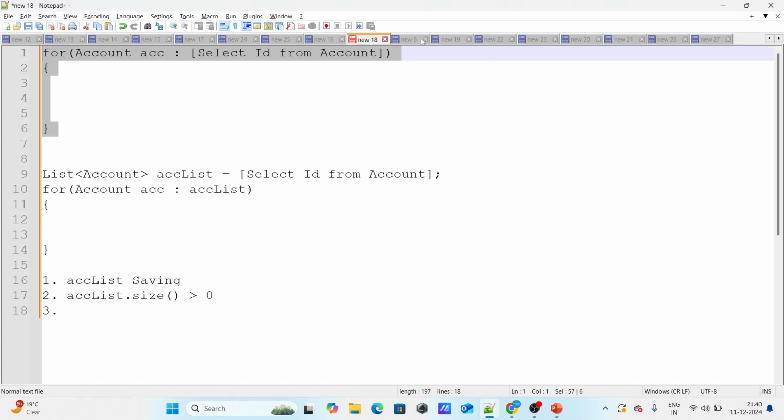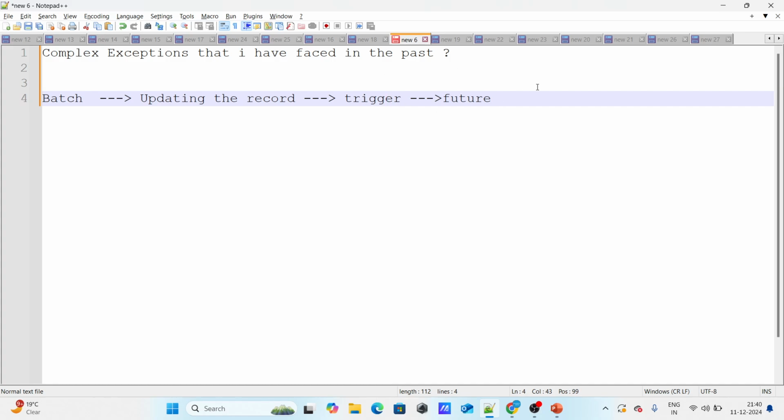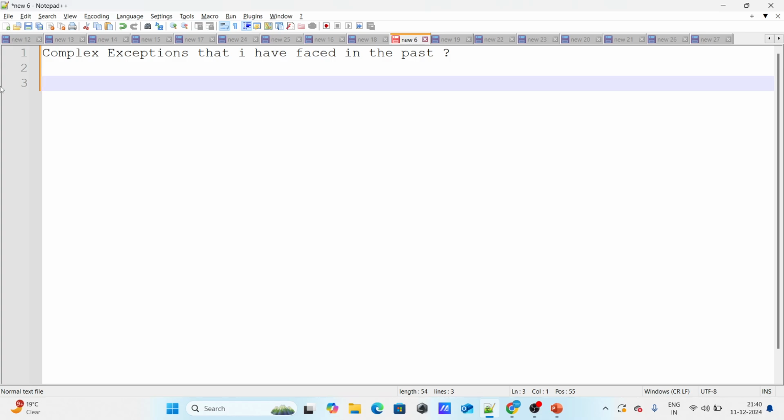Let's move on to the next question that says complex exceptions that I've faced in the past. Now, this is an open-ended question. You can answer anything that you want to. So, what are the complex exceptions that I have faced in the past? That's the question they have asked. Usually I tell them the exceptions that I can juggle around. For example, I will tell them the exceptions so that they can ask questions around the same exception itself.